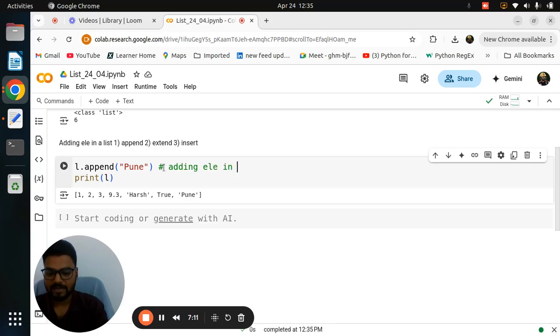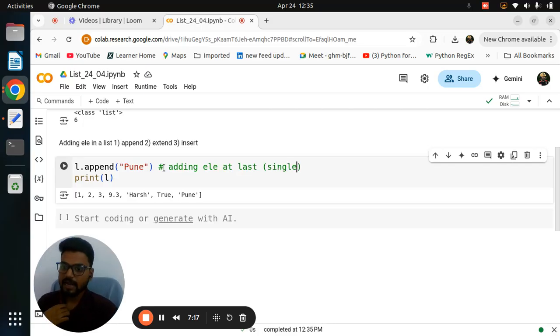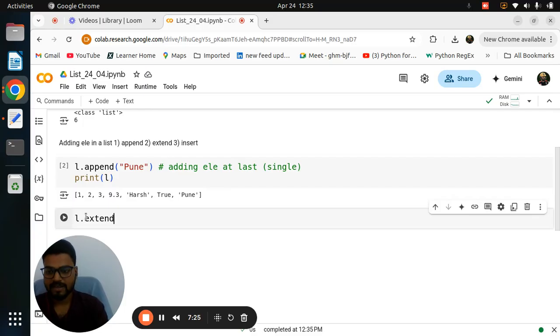Adding element at last, but the most important word is a single element. अगर आपको ऐड करना है at the end में, definitely you can use the append method. Okay. After that, our second method is called extend.